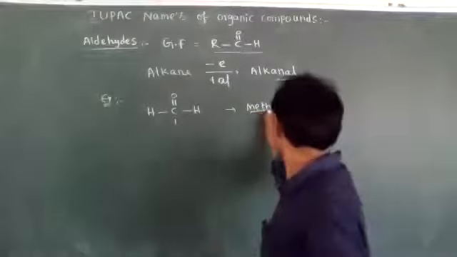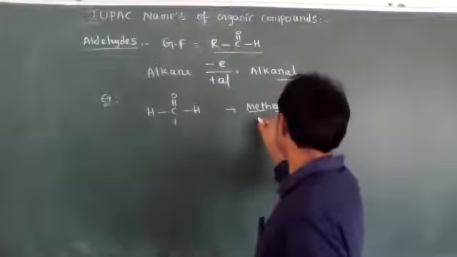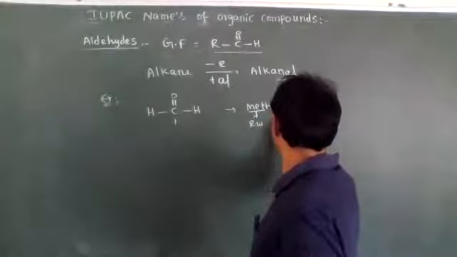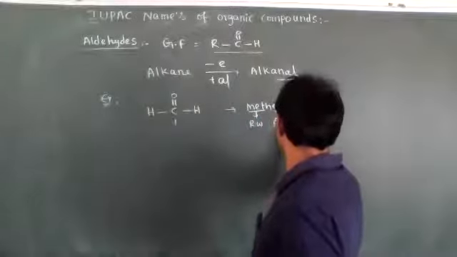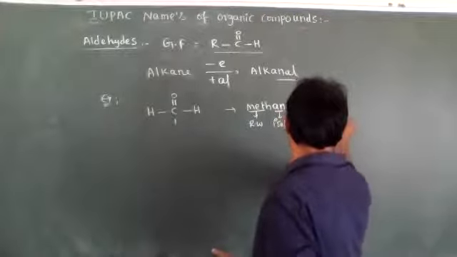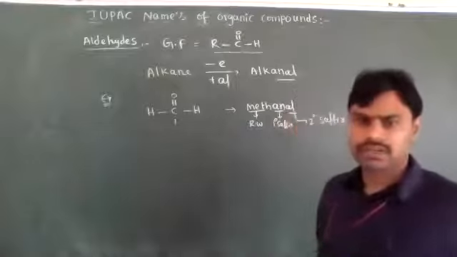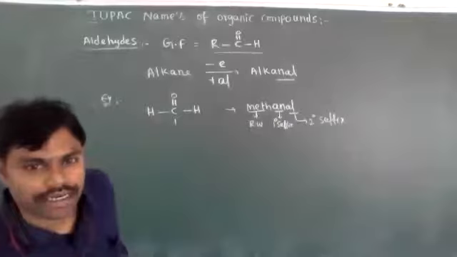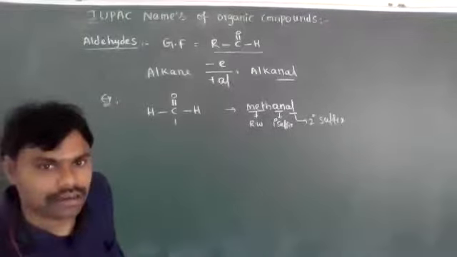This is the root word, this is the primary suffix, and this is the secondary suffix. So for a one carbon compound, the IUPAC name for the aldehyde is methanal.